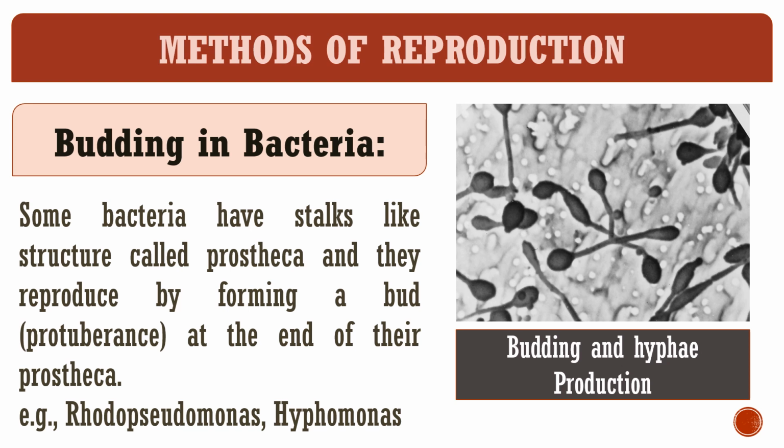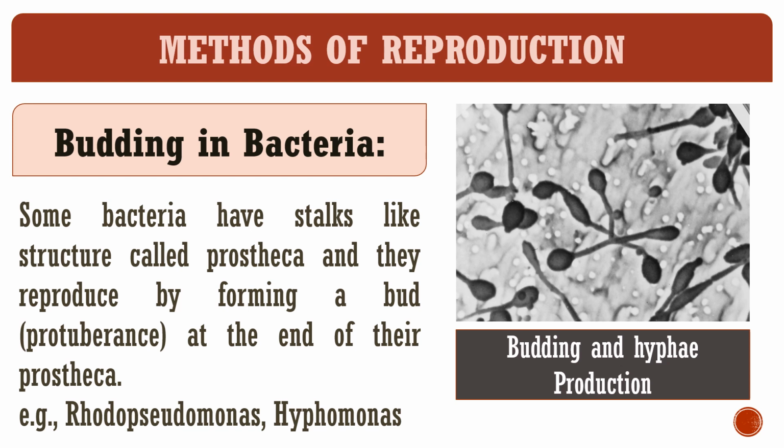Some bacteria like Rhodopseudomonas and Hyphomonas and some other bacteria reproduce by the budding method, a process in which a small bud develops at the end of the cell. The cell has a stalk-like structure, also known as prostheca, and the bud is formed at the end of the prostheca.